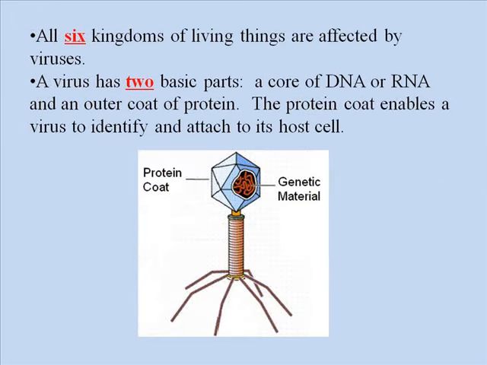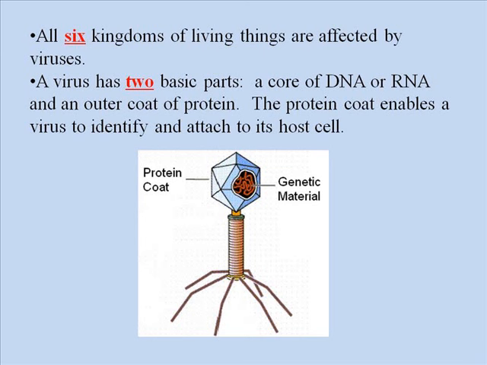Now, we study viruses because viruses infect all 6 of our kingdoms of living things. There are some viruses that will attack bacteria, some that will attack protists, fungus, plants, and there are viruses that affect the animal kingdom. A virus has 2 basic parts that you see below in this picture.